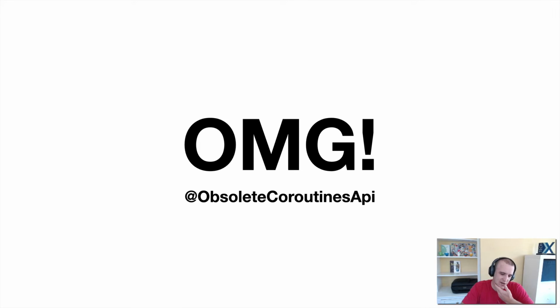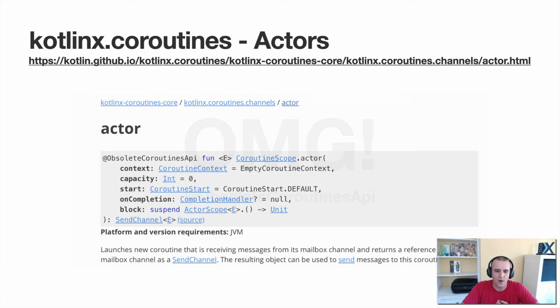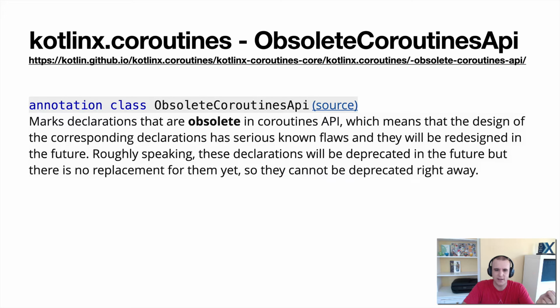But if you look at the documentation for actors, you might say, oh my God, OMG. It says obsolete coroutines API. Why, Sam, you're Kotlin GD, why are you talking about actors? They're obsolete. We shouldn't use them, right? So let me go into why I'm actually talking about them. Actors do have the obsolete coroutines API annotation on them. However, it's not that scary. What it means is they know that something's kind of wrong with it, and so maybe they have a replacement in the future, but not right now.